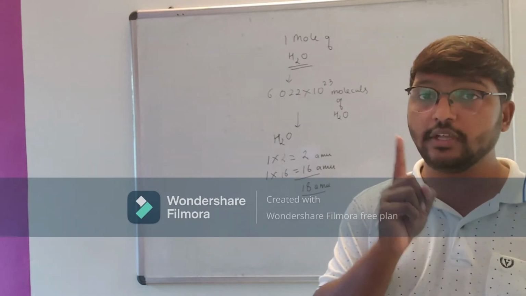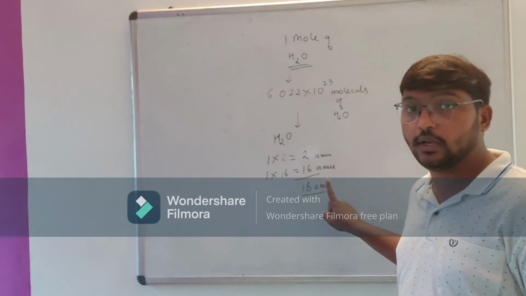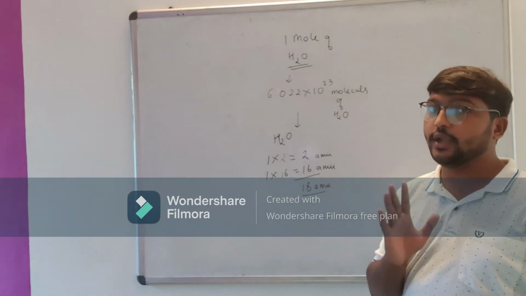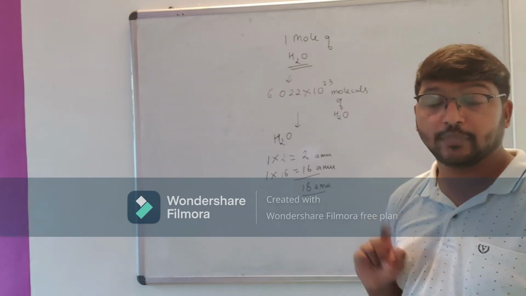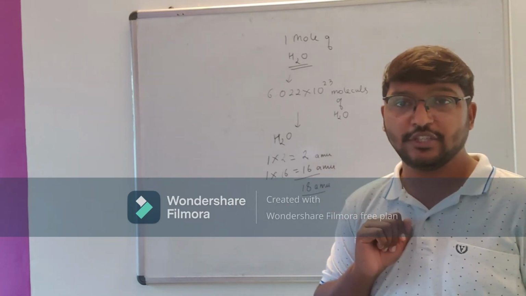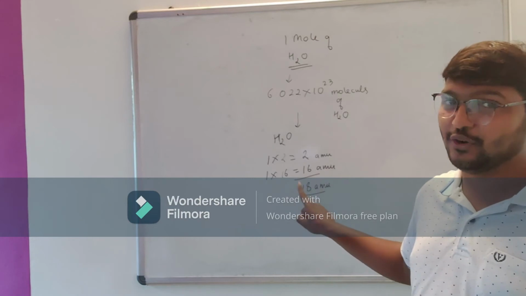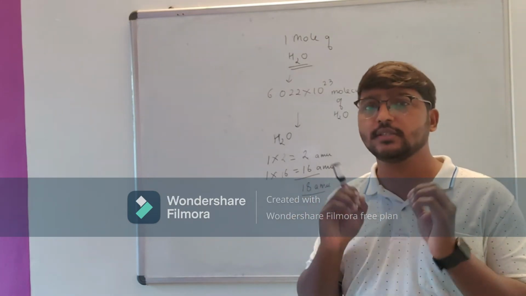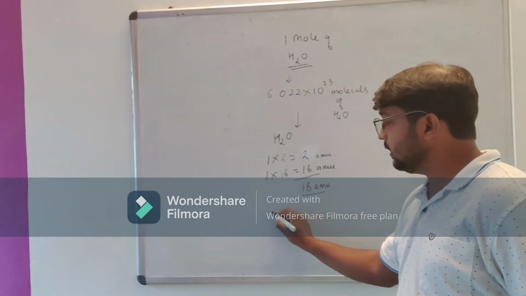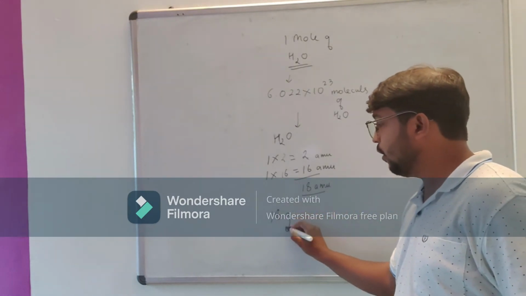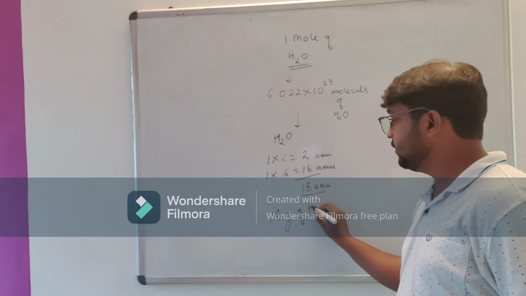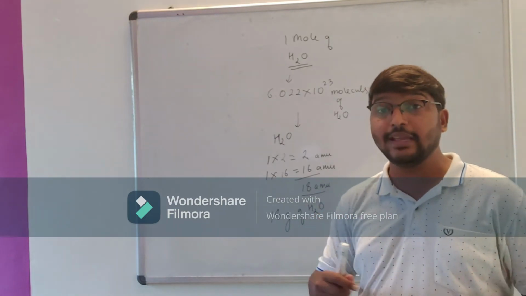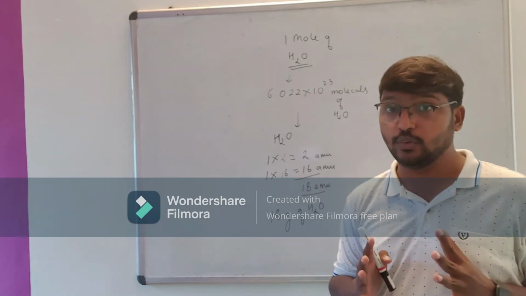So what is the molecular weight of H2O? It means the weight of 1 molecule of H2O. It is 18 atomic mass units. Now what do we have to do? We have to just take 18 gram of H2O.